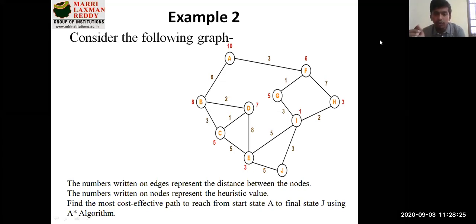Here also, if you want to move from A to B, you have a cost of 6. Similarly, if you want to move from A to F, you have a cost of 3. This is what we saw in previous sessions, and depending on the cost, whichever path leads to less cost will be your path. In the same manner, here you will have an add-on value called the heuristic function value h of n.